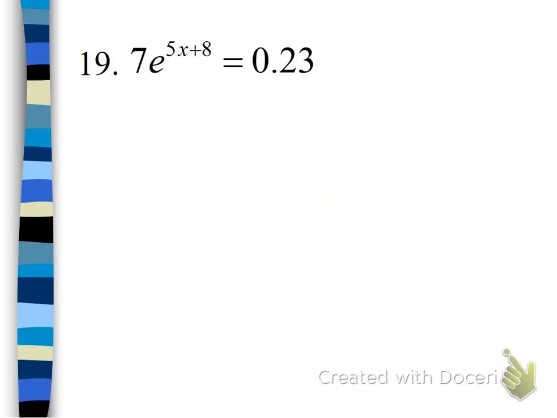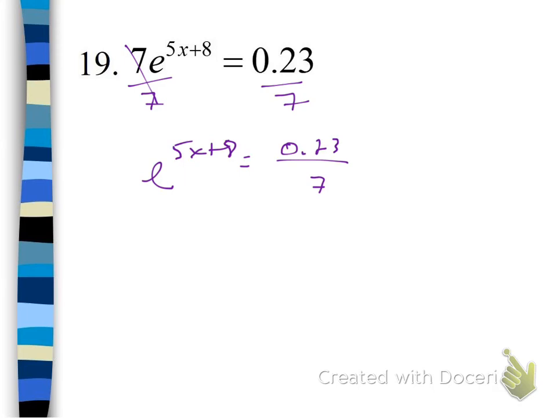Right? Now let's get to some exponential equations, and the same thing happens here that happened before. We've got to get the exponents by themselves. So on 17 here, we've got to make sure we divide both sides by 7. We go e to the 5x plus 8. And I'm not going to divide this out. I'm going to go ahead and leave it as a fraction. Right? You might want to also. It's just easier. And then we don't have an e on both sides, an exponent base on both sides to just drop. So, and we can't evaluate e to the 5x plus 8.